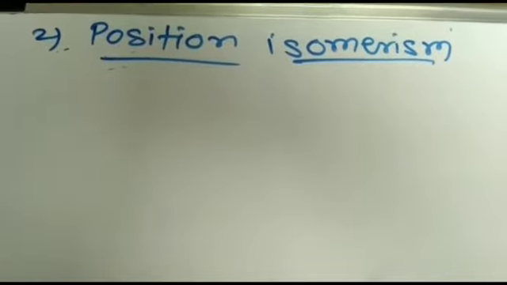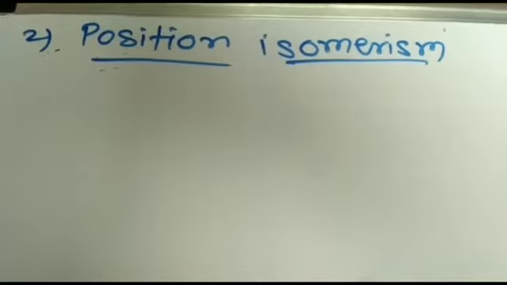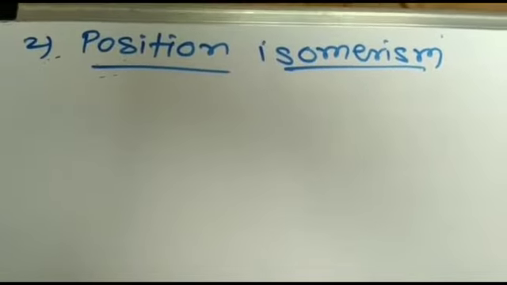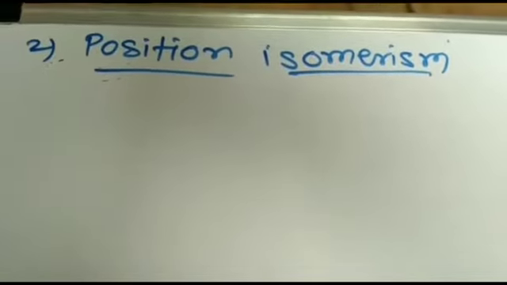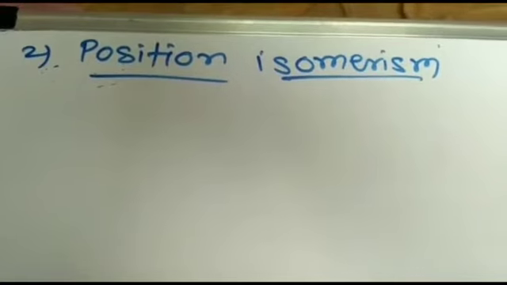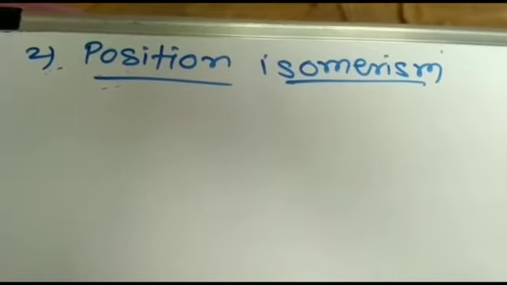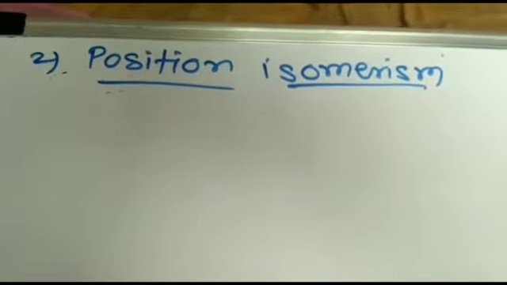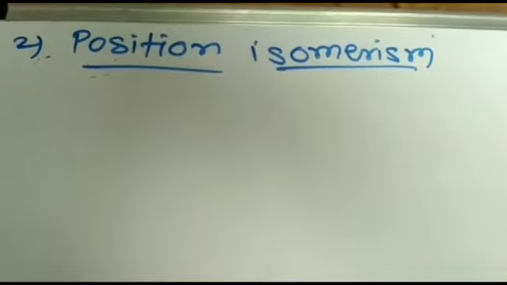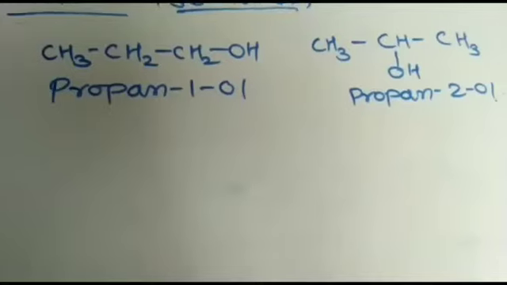Second, position isomerism, in which the molecular formula is the same but the position of the substituent atom or group, or an unsaturated linkage, in the same carbon chain is different. These are called position isomers of each other.